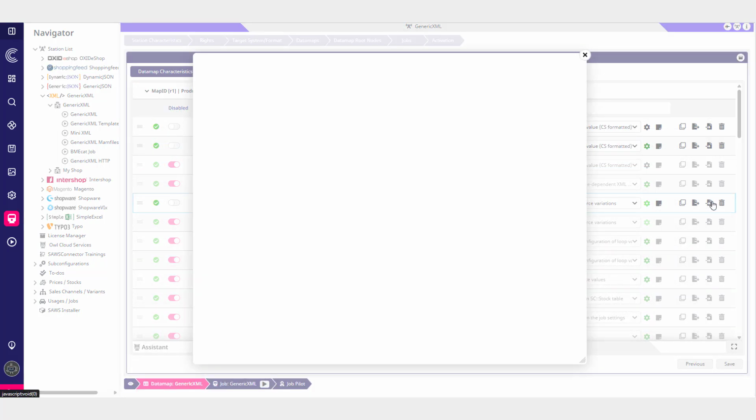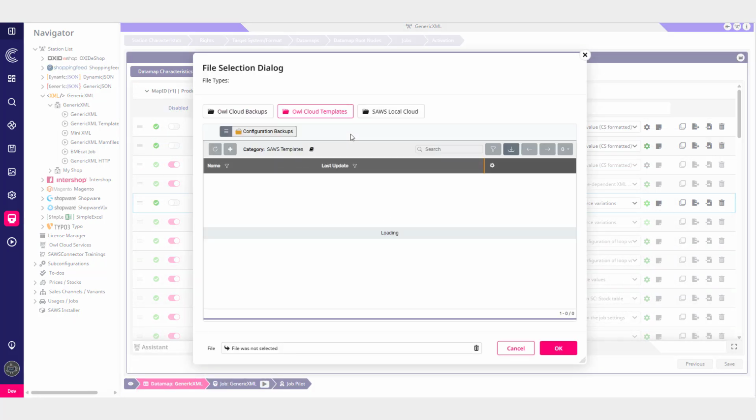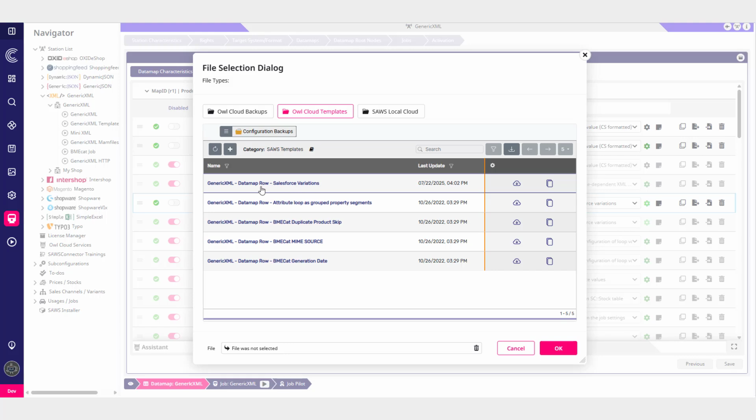As with the others, a public template is available to help you get started right away.